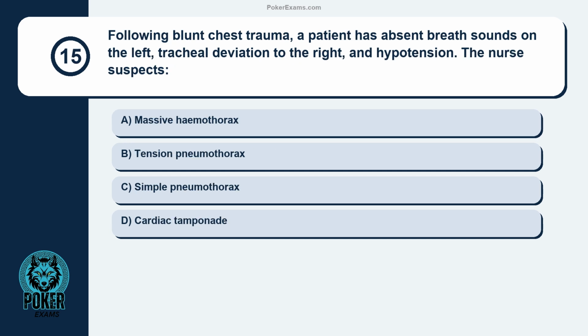Question 15. Following blunt chest trauma, a patient has absent breath sounds on the left, tracheal deviation to the right, and hypotension. The nurse suspects massive hemothorax, tension pneumothorax, simple pneumothorax, cardiac tamponade.